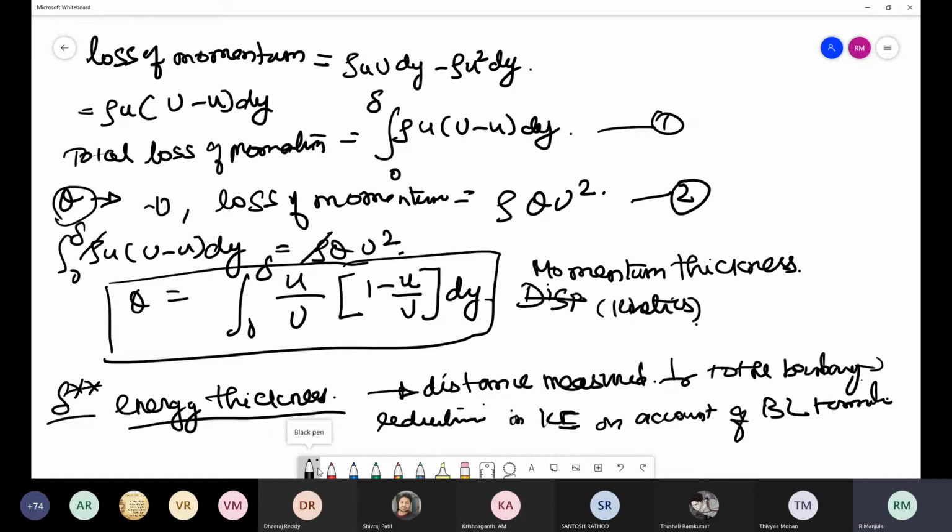So it is a perpendicular distance measured from the boundary, by which the boundary should be displaced to compensate for the reduction in kinetic energy on account of boundary layer formation. Displaced for what? To compensate for the reduction in kinetic energy. That is nothing but your energy thickness, and it is represented as delta double star. Then we will see how that energy thickness is derived.